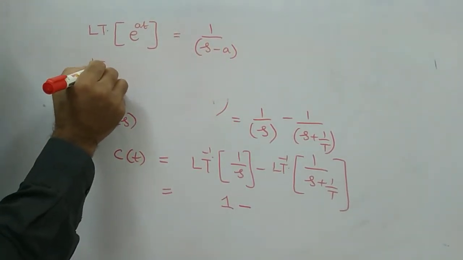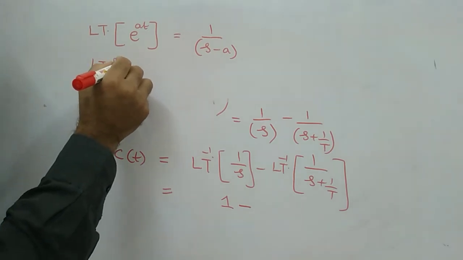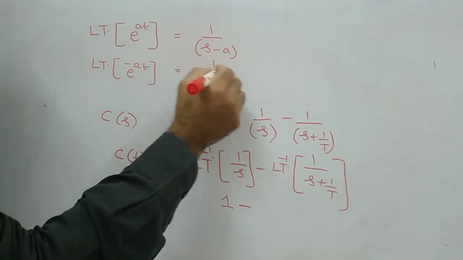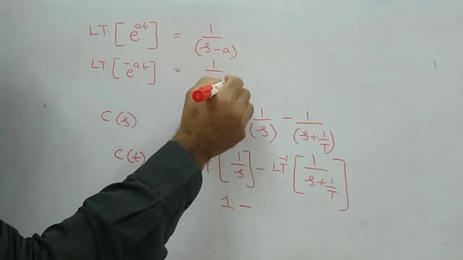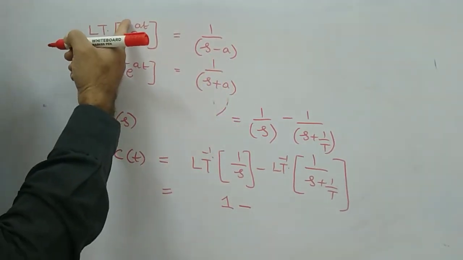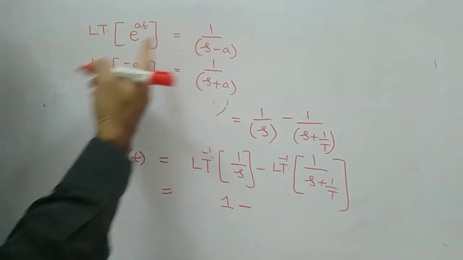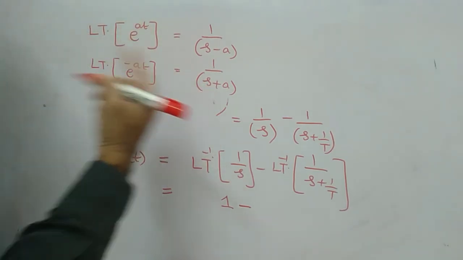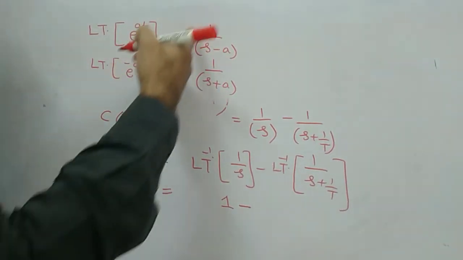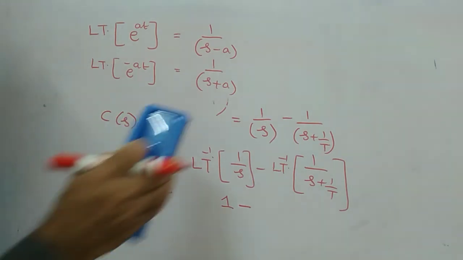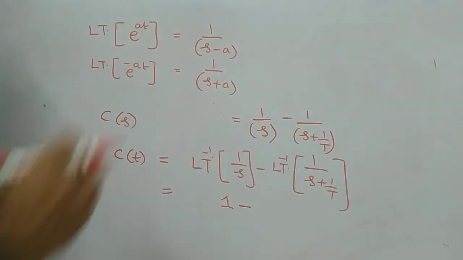Similarly, Laplace transformation of e power minus a t is 1 by s plus a. If it is plus, then after the transformation s minus a will come. If it is minus, then s plus a comes. This can be derived from the definition of the Laplace transformation itself. You can try, or otherwise I will explain it later in the presentation also.